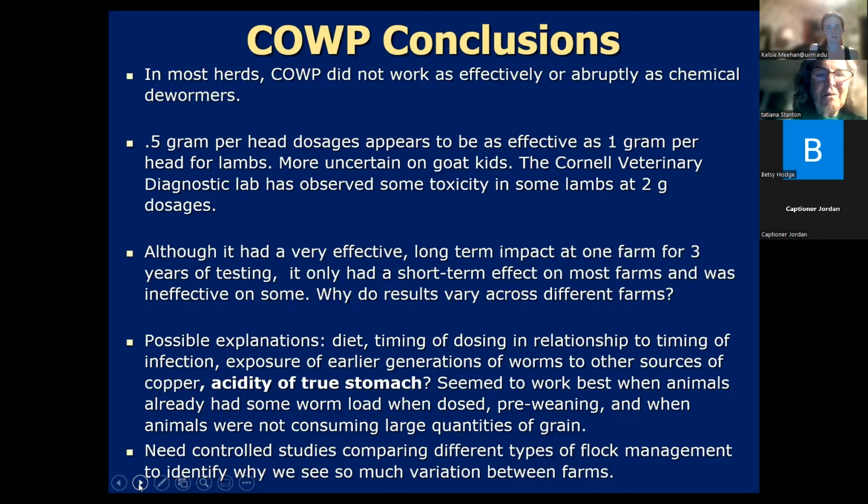Probably has a lot to do with the acidity of the true stomach. And it seemed in our studies that it worked best when animals already had some barber pole worm load when they were dosed. When we gave it pre-weaning, though, at the extension learning farm and other farms, it did work great 2 weeks post-weaning. And also when the animals were not consuming large quantities of grain. It seemed to work better at the grass-fed farms. But we need more controlled studies comparing different types of flock management.